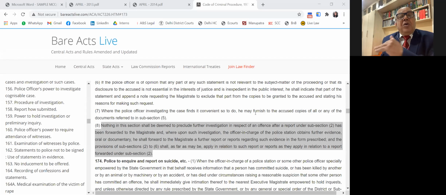Like the appellate court under the CPC under Order 41, Rule 27 can collect evidence. Though the trial court is the authority, all evidence is closed, but at certain times some evidence did not come forward. When evidence comes forward, the appellate court has power. Similarly, under the CrPC, the police officer under section 173 subclause 8, after collection of further evidence.